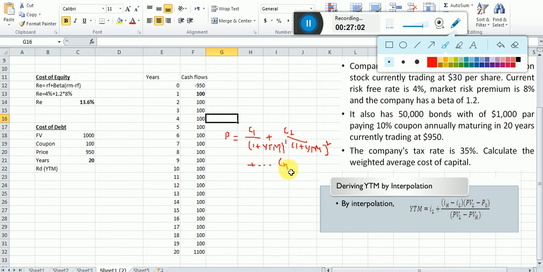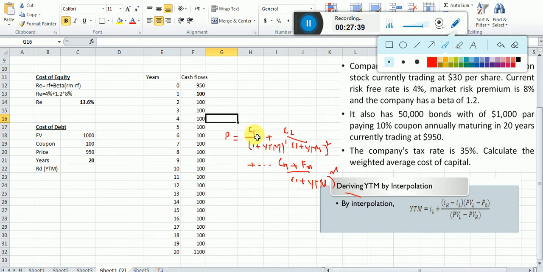Finally we have C_N plus the future value, which is the face value in year N, and this should be divided by 1 plus YTM raised to power N. Dear students, very simple.